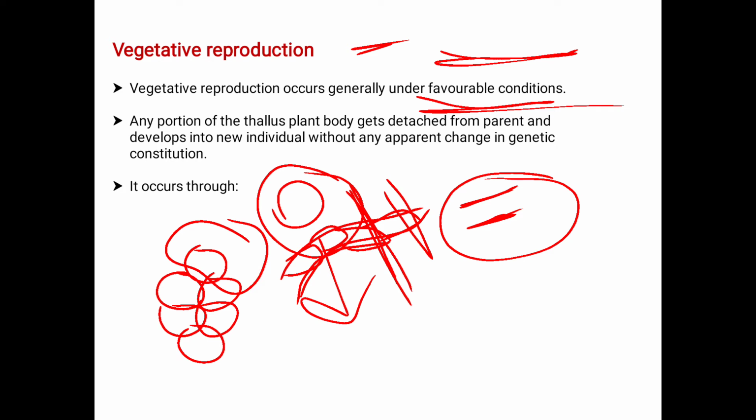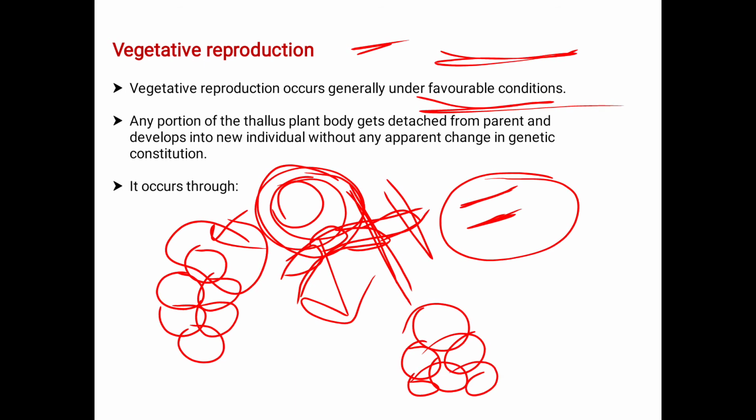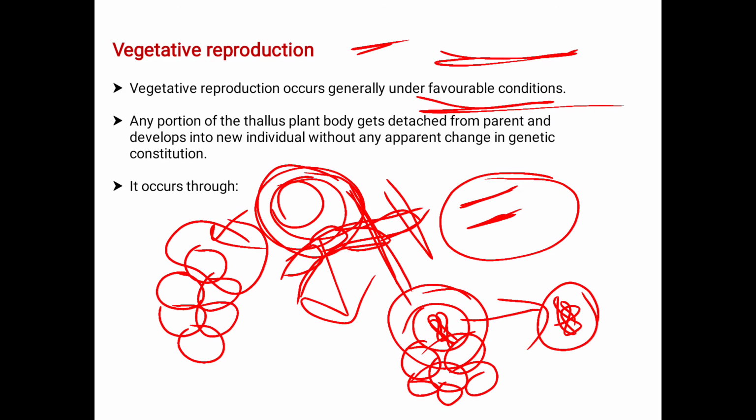Here, these cells are genetically identical to the parent cell. If one cell is detached from the parental cell, this is the new cell. What genetic material does it have? It has the same genetic material in the detached cell, that is, in the newly formed cell. This is vegetative reproduction.